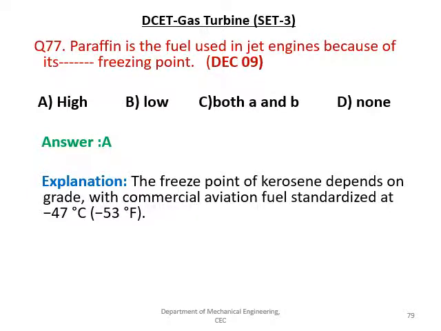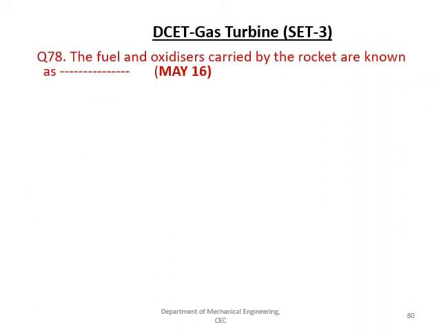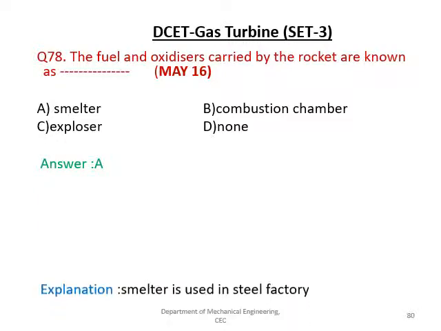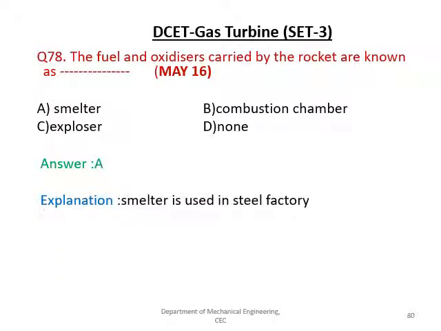The next question is, the fuel and oxidizer carried by the rocket are known as dash. The given options are smelter, combustion chamber, exploser, none. The right answer is A, smelter. Smelter is used in steel factories.